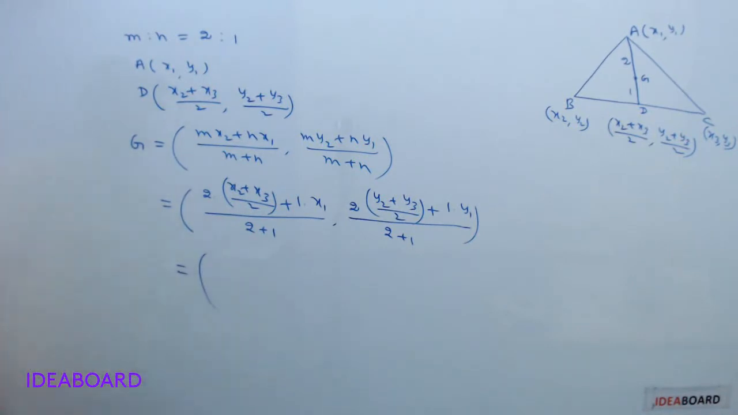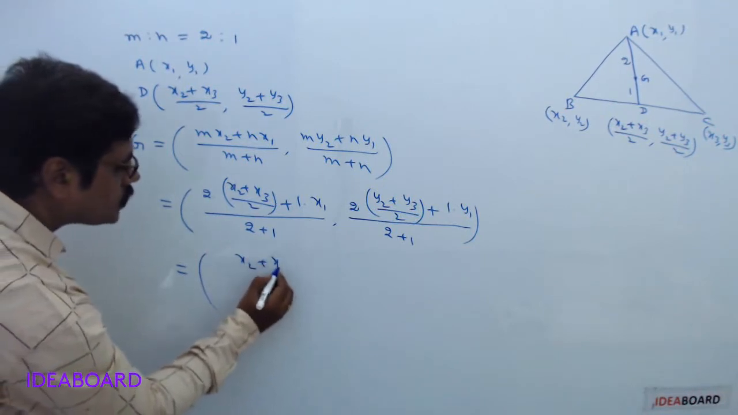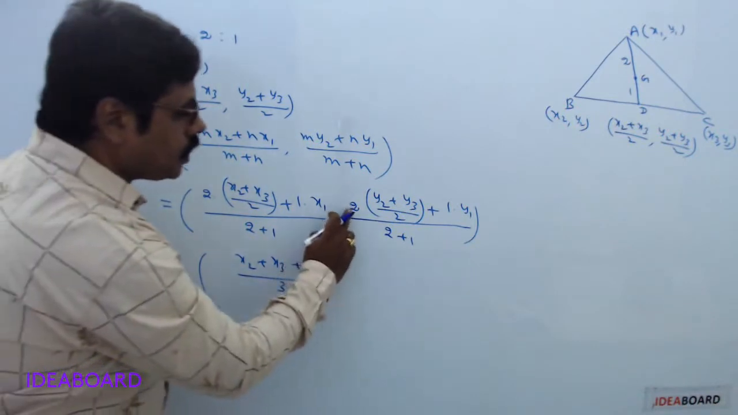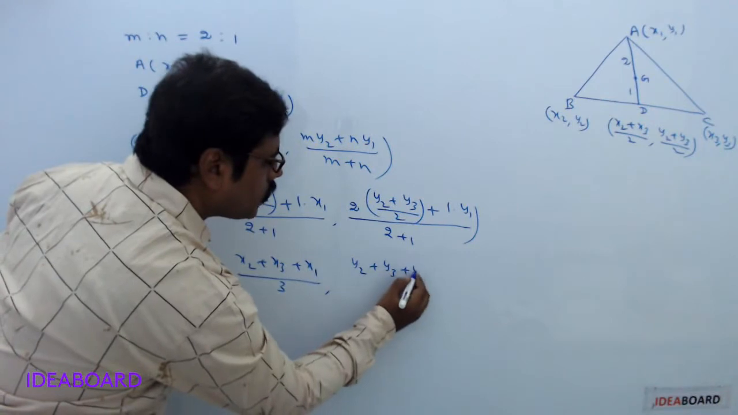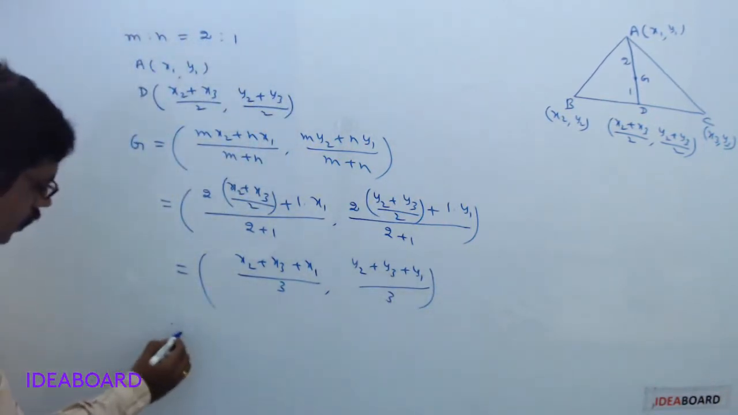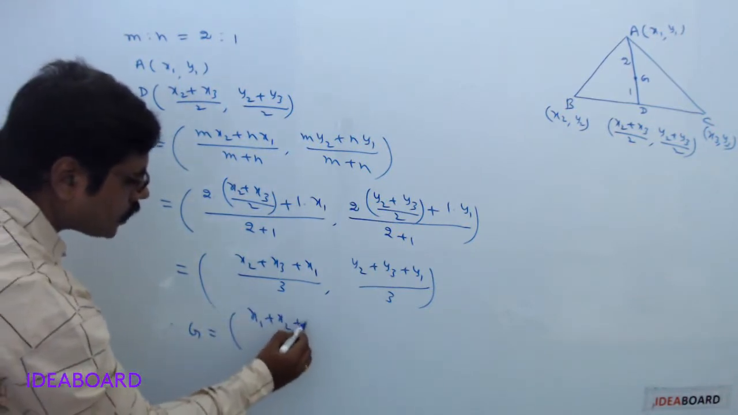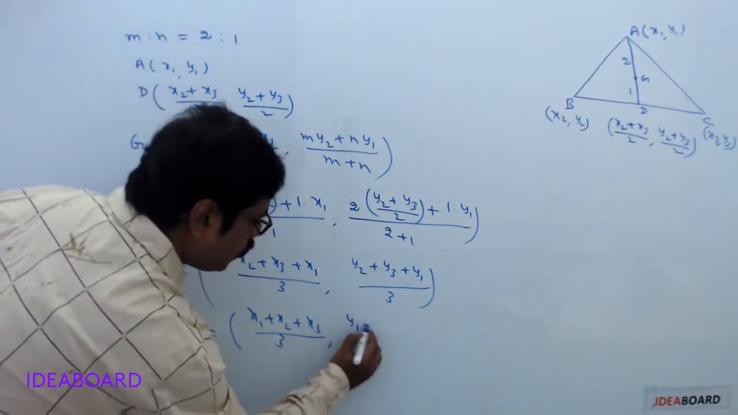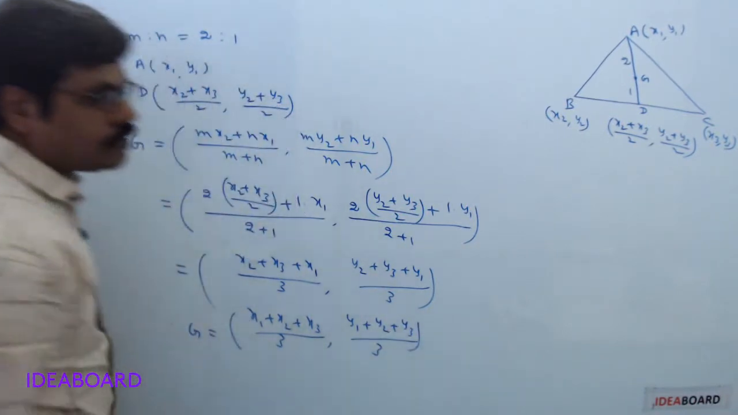Now this equals, here 2 will be cancelled. So x2 plus x3 plus x1 divided by 3. Here also 2 will be cancelled. y2 plus y3 plus y1 divided by 3. So therefore centroid G equals x1 plus x2 plus x3 divided by 3, y1 plus y2 plus y3 divided by 3.